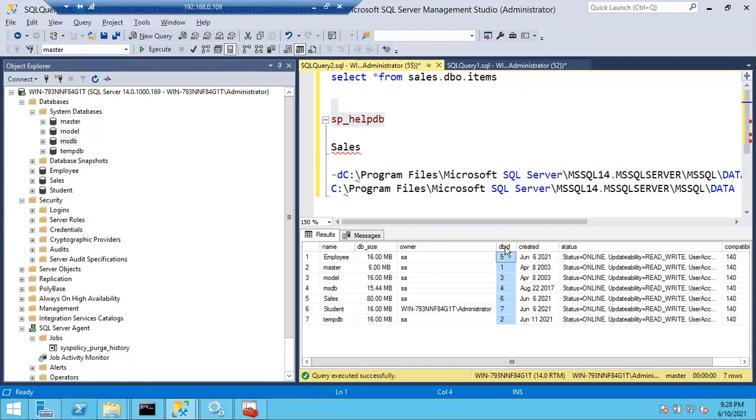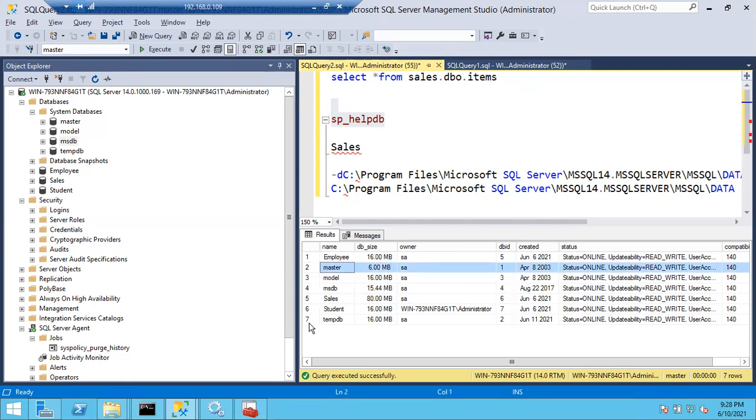So master database ID is 1. Why? Because master is the very important database, the first database in the SQL Server. All the settings will be stored in the master only, and all other files information also will be stored in the master only. So always master should start first, then only the other user databases and system databases will start. So master database ID is 1.